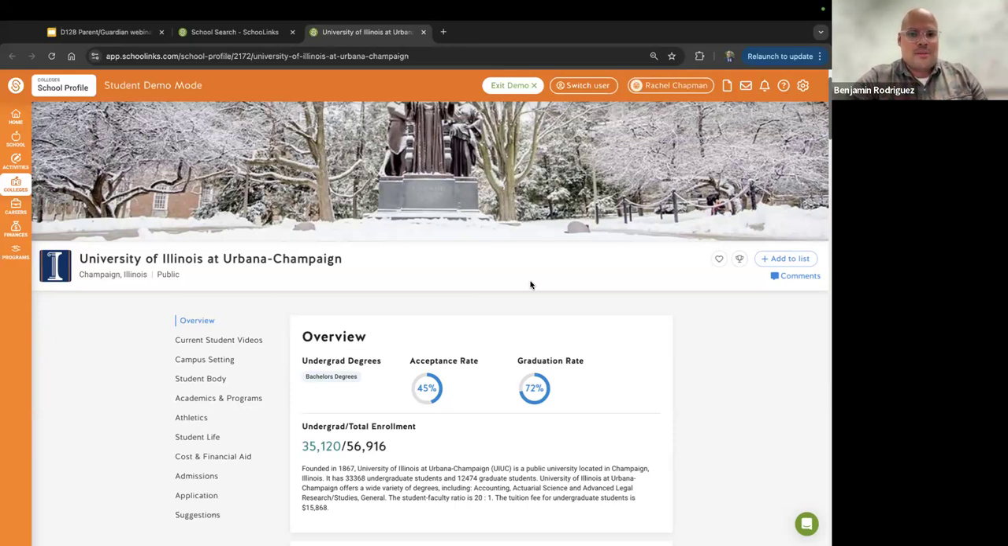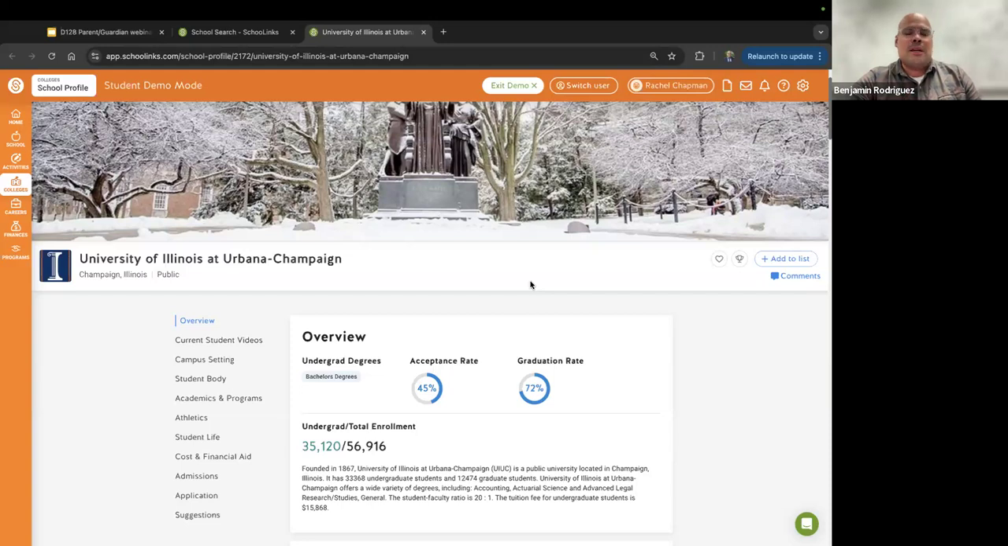Something to note is that this information is collected via SchooLinks through a third party. So any search system, whether it's Naviance, My Learning, SchooLinks, all purchase these data sets from third-party vendors, and so that information is uploaded into SchooLinks for our viewing.